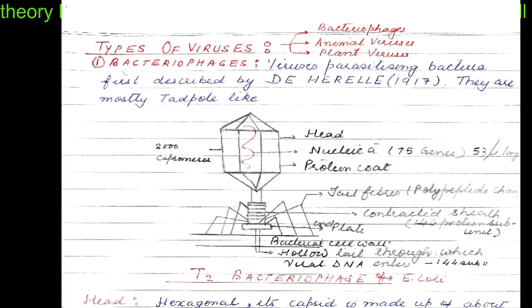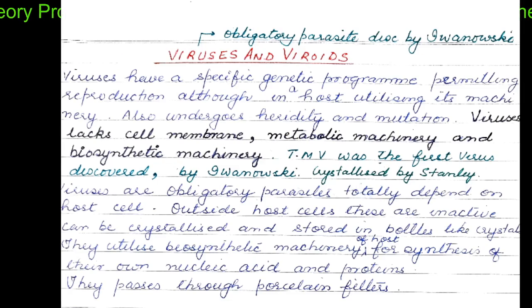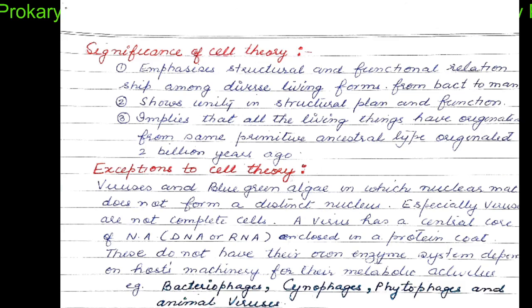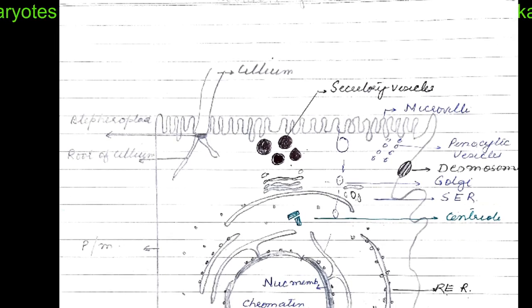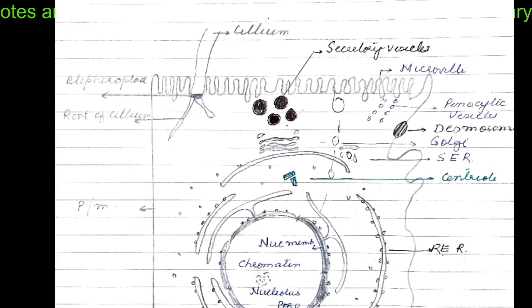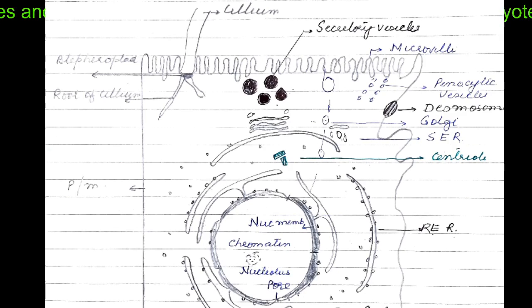Now let us see how the cell looks. You can view in the slide the ultrastructure of the animal cell. The outer limiting membrane is the plasma membrane. It is thrown into folds which are called microvilli. This actually increases the surface area of the plasma membrane, meant for increasing its absorptive capacity.